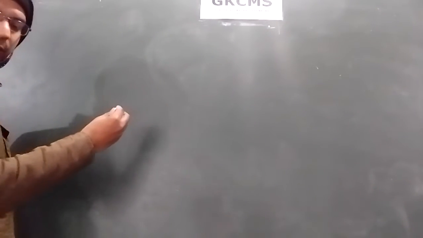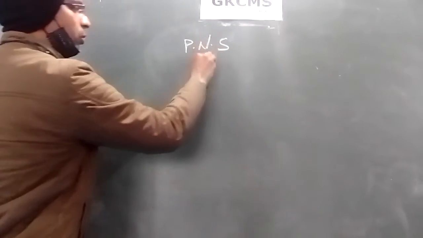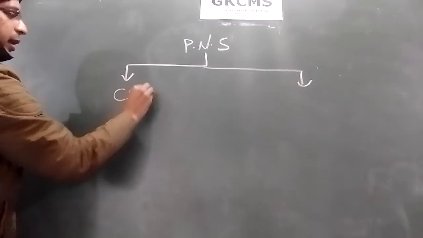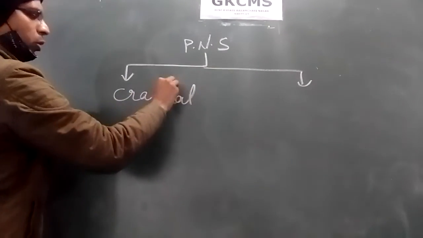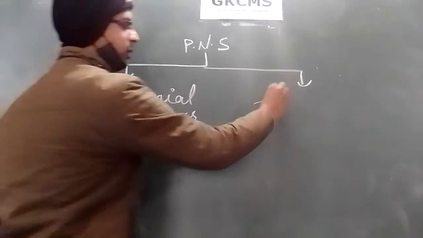So the peripheral nervous system consists of two sets of nerves. These are cranial nerves, only 2 or 3 points are there, and spinal nerves.